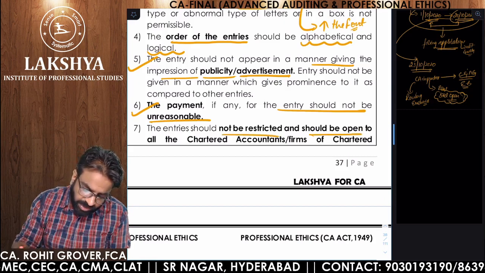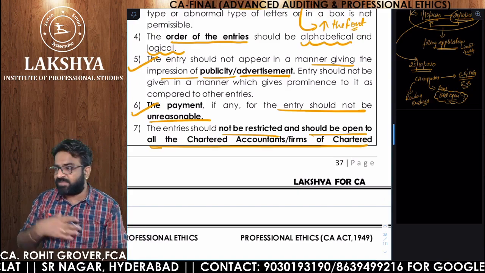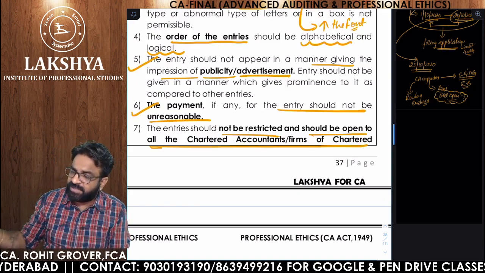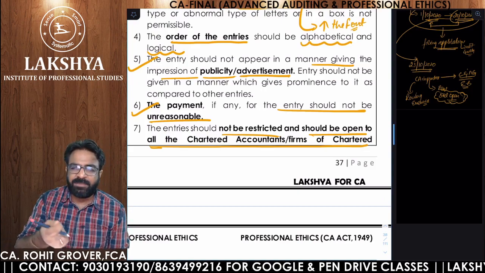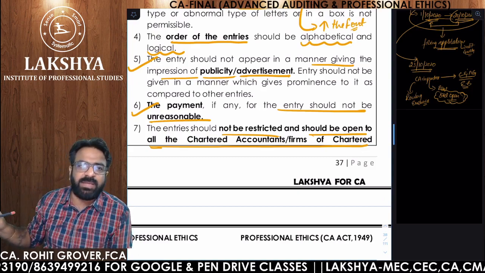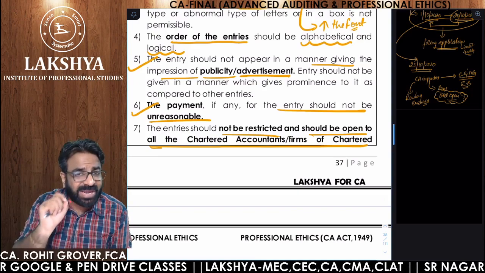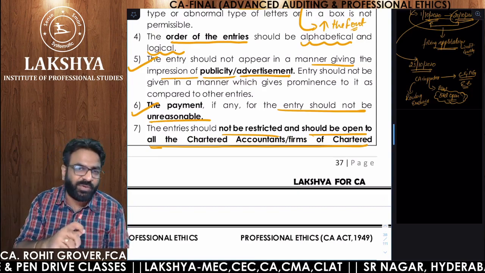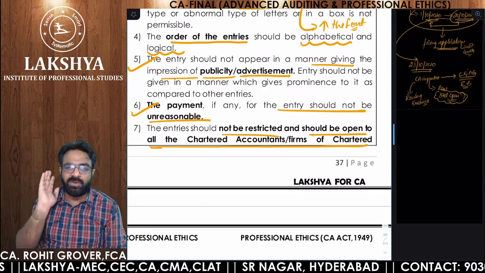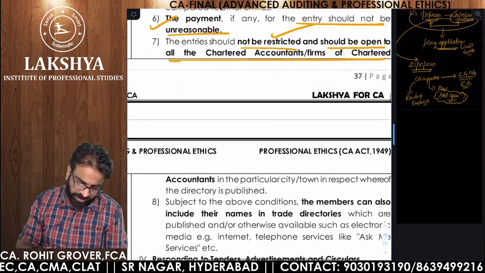Entry should not be restricted and should be open to all chartered accountants. Say for example, there is a competitor in my area. I'm Grover and Associates and somebody is ABC and Associates. I paid some extra money to the telephone directory people and told them not to include his name in the list of chartered accountants because he's my competitor. Can I restrict any chartered accountant from being included in the telephone directory by paying some extra money? The answer is no. In that case also you will be guilty of professional misconduct. So it should be open to all chartered accountants. It should not be restricted.